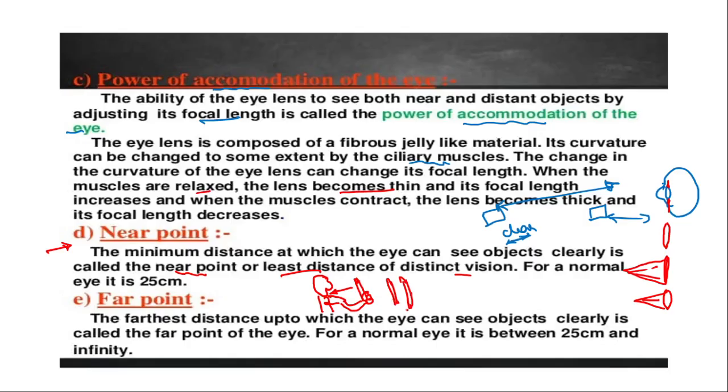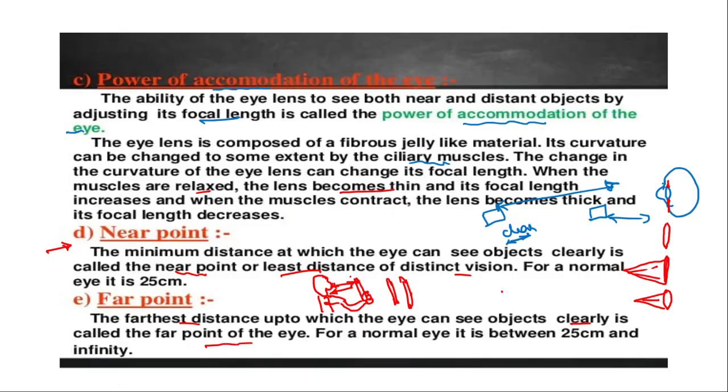There are two pens visible, and sometimes if you bring it nearer again, you will feel strain or some pain in your eyes, right? So that distance up to which we can see a nearer object very clearly, this we call the near point, guys. Then what is the far point? This is the farthest distance up to which the eye can see an object clearly, called the far point of the eye.